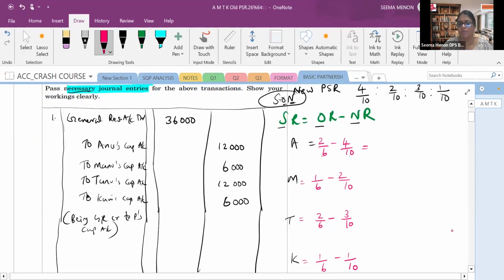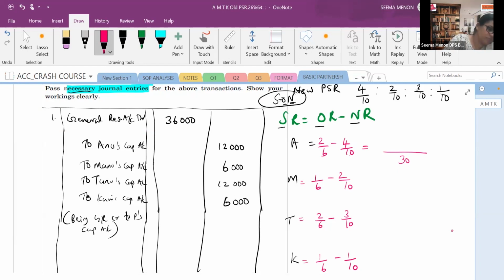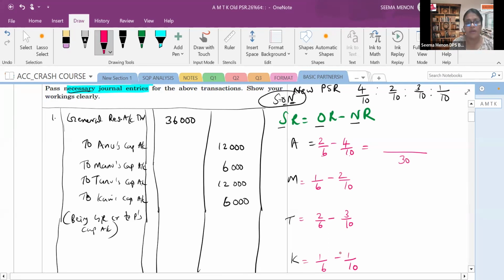Now you have to take the LCM of 6 and 10. What will be the LCM of 6 and 10? Now coming back, let's solve this. The denominator, the LCM, will be 30. Just like in the smaller classes, 30 divided by 6 is 5, 5 twos are 10. Then 30 divided by 10 is 3, 3 fours are 12. So here it comes minus 2 upon 30.